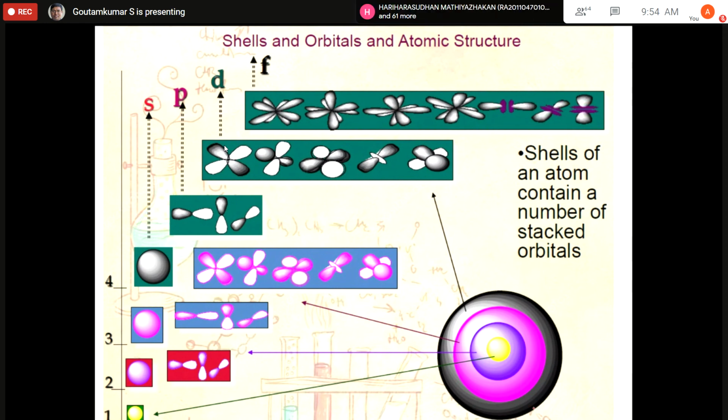So now we can see the size. The first principal quantum number, the first orbital, is very small, the yellow one. The blue one is the second orbital, and the third one is the principal quantum number 3, and so on. So when the energy increases, the size of the orbitals also increases.